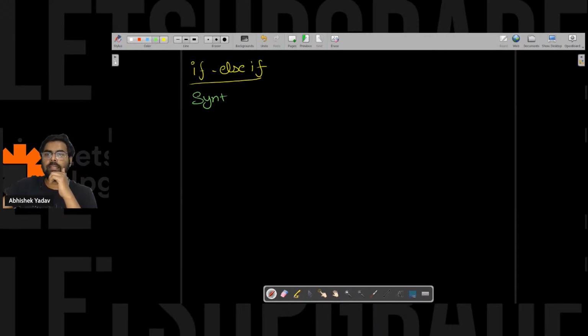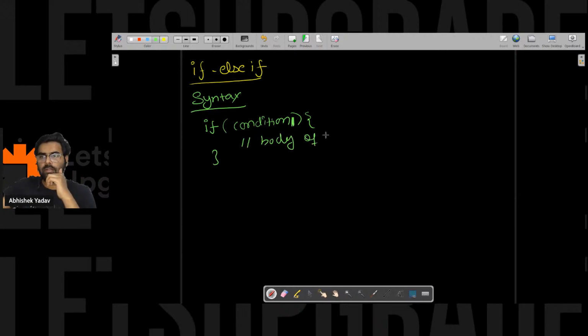So the syntax is, you have the if keyword, after that you have a condition, let's assume condition 1, and here the body of the first if.